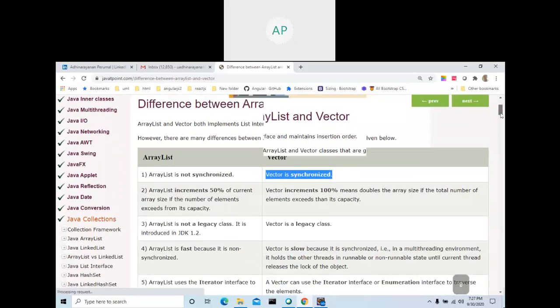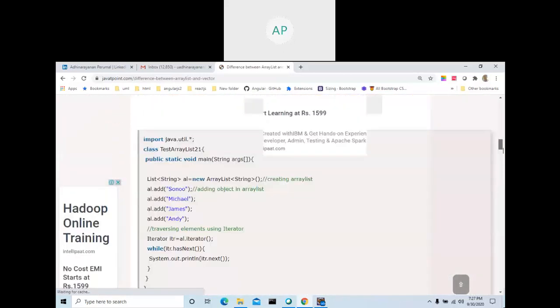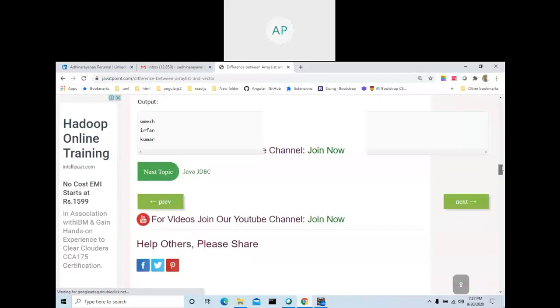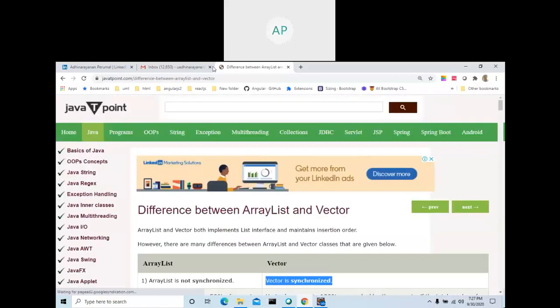There are a lot of tutorials available. Just see what the collection framework is, what the classes are, and here also ArrayList and Vector: Vector is synchronized whereas ArrayList is not. This is the main use. Okay, just try to understand. Thanks for your time.